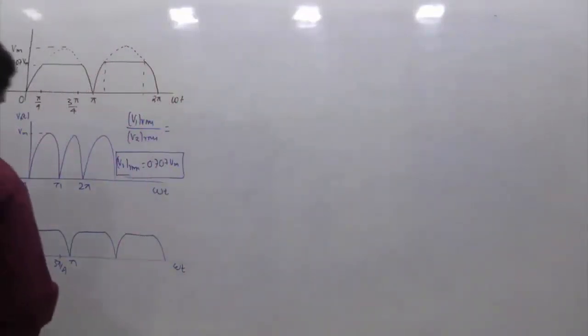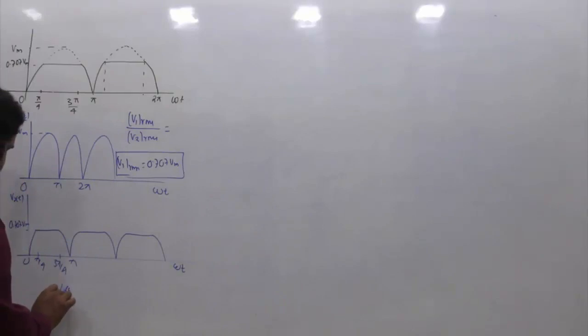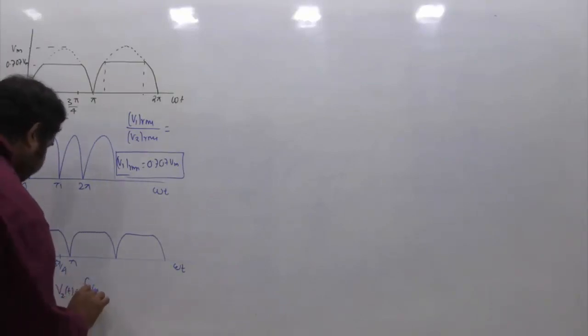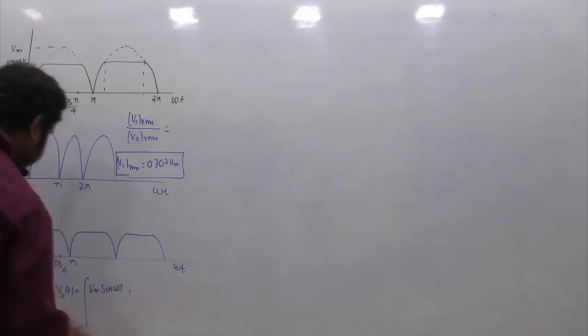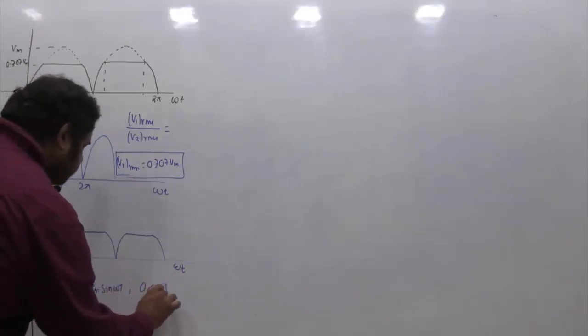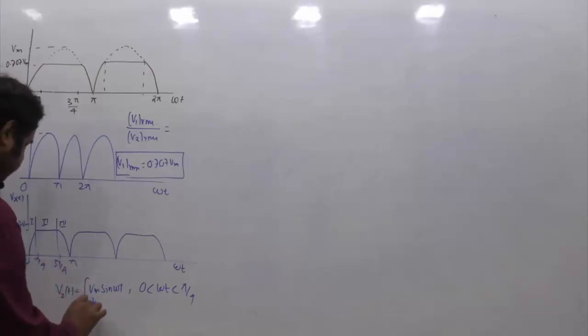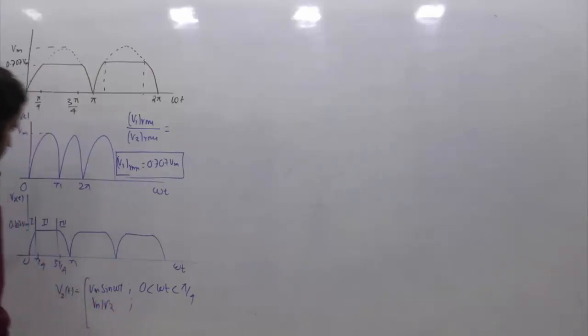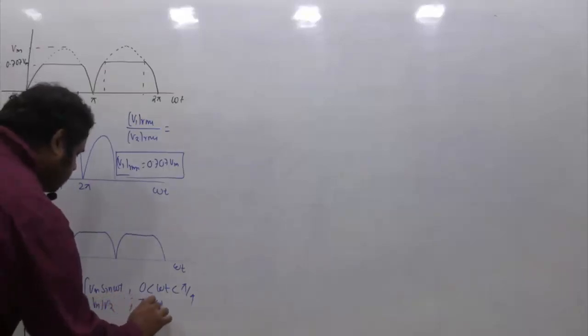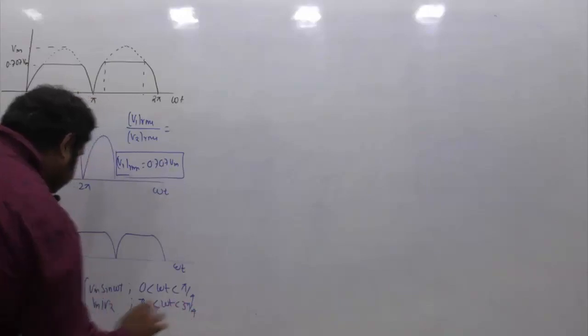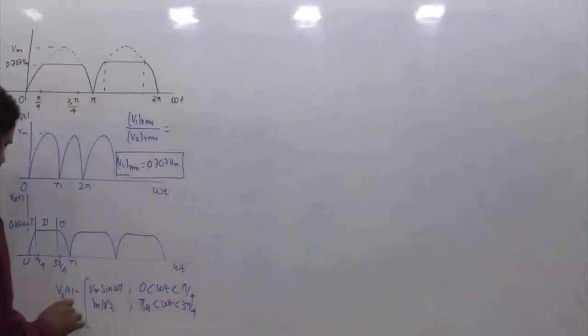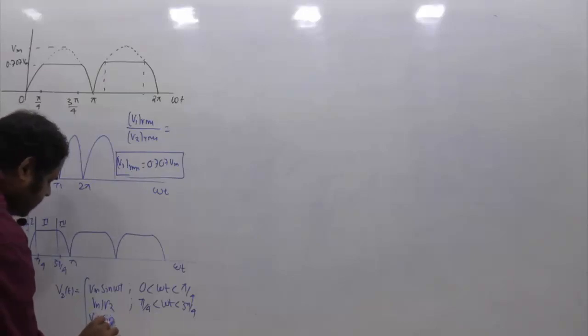If you see this waveform carefully, I can say V2 of t is equal to Vm sin omega t in the range of 0 to pi by 4. I mean, if I make it 3 segments, segment 1, segment 2 and segment 3: segment 1 is 0 to pi by 4, where the variation is sine, and between pi by 4 to 3 pi by 4 it is Vm by root 2. Pi by 4 to 3 pi by 4 it is Vm by root 2, and again between 3 pi by 4 to pi, it is again Vm sin omega t.